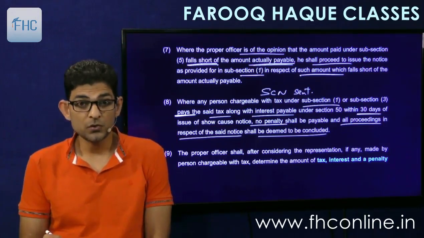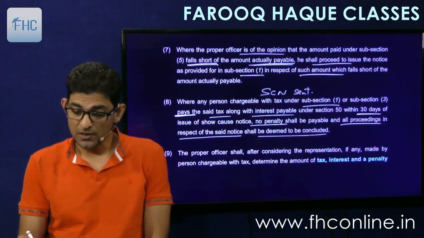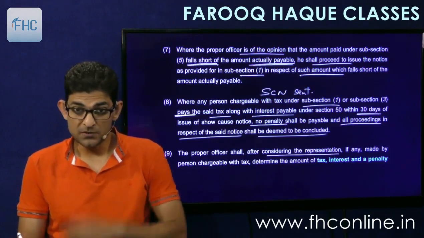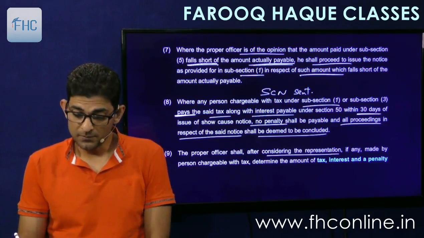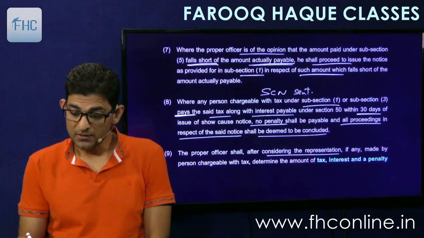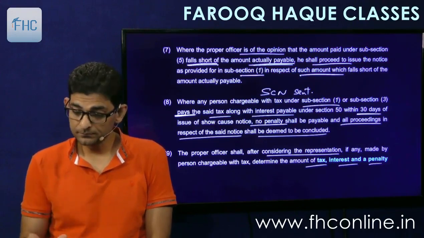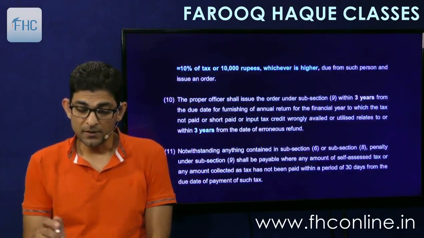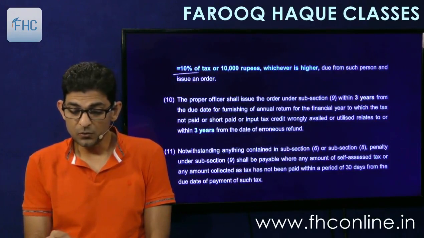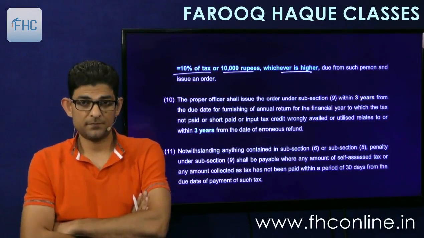So let's go to 9. The proper officer shall, after considering the representation, means our reply, if any made by the person chargeable with tax, determine the amount of tax, interest and penalty. So now we will determine. And penalty will be 10% of the tax or 10,000 rupees, whichever is higher. This is the penalty amount.